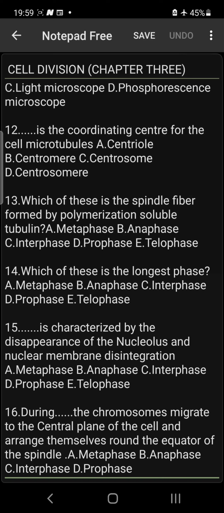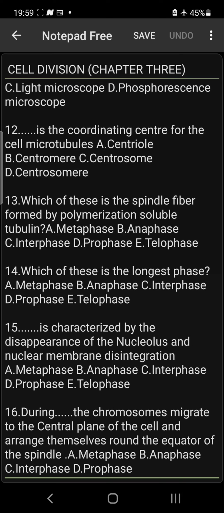Number 15, dash is characterized by the disappearance of the nucleus and nuclear membrane disintegration. Please, during prophase, the nuclear membrane disintegrates and the nucleus disappears.